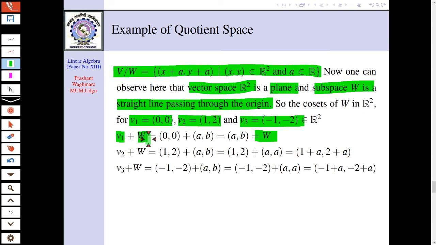Now what is happening there? If we add an element of W to all elements of W, then what will you get? You will get again the whole W, right?